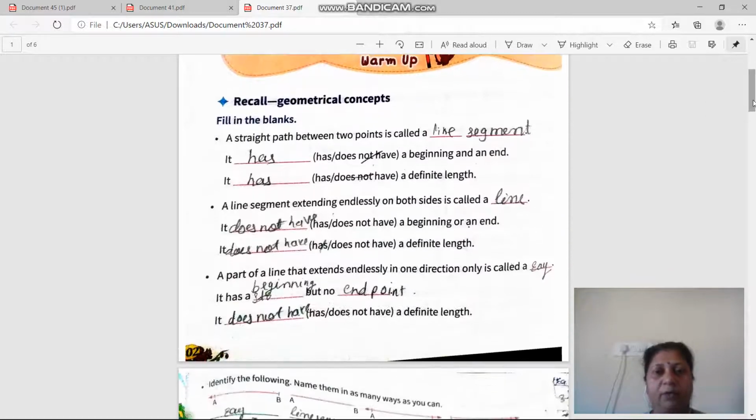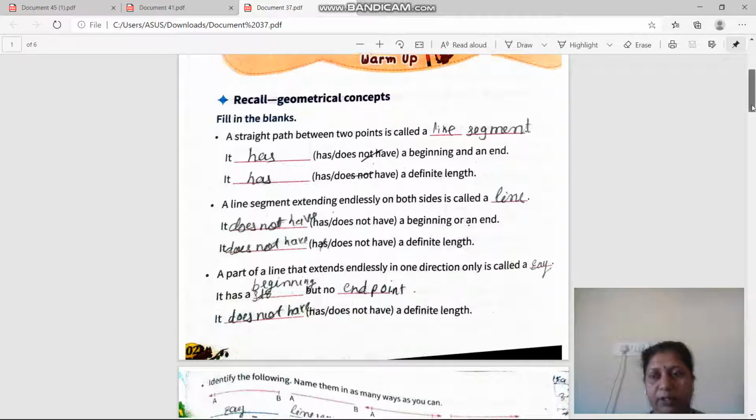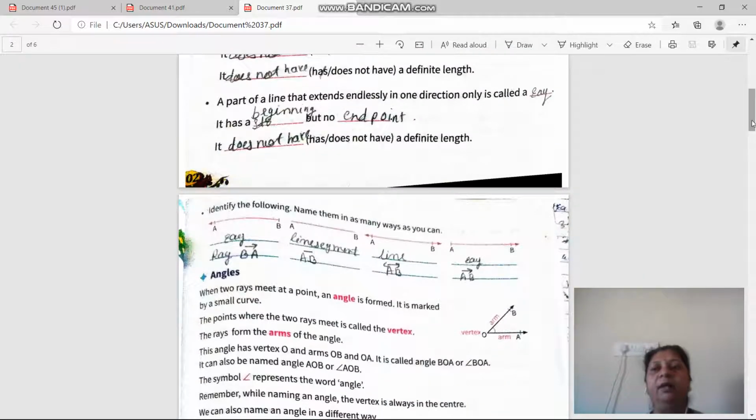Now we see about the ray. A part of a line that extends endlessly in one direction only is called a ray. It has a beginning point but not an end point. It does not have definite length. Okay, so let's start to identify which is the ray, which is the line segment, and which is the line.